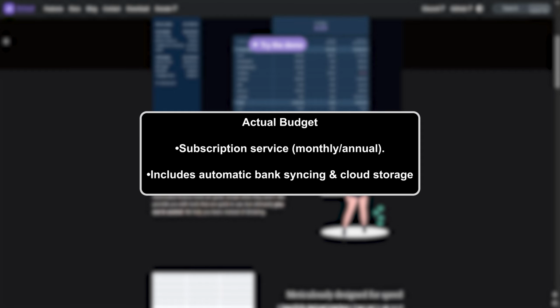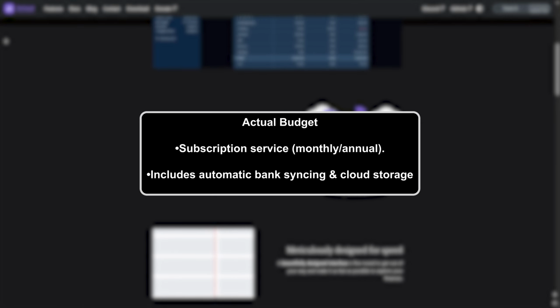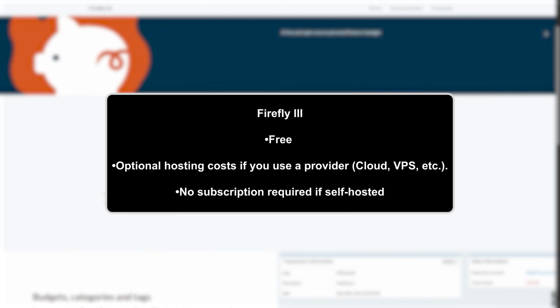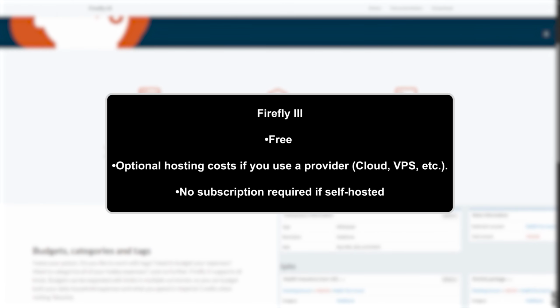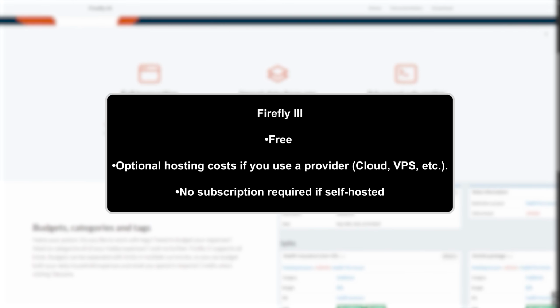Pricing: Actual Budget is a subscription service, monthly and annual, and includes automatic bank syncing and cloud storage. Firefly 3 is free, with optional hosting costs if you use a provider, cloud, VPS, etc. No subscription required if self-hosted. Quick takeaway: Actual Budget costs money. Firefly is free but may cost for hosting.